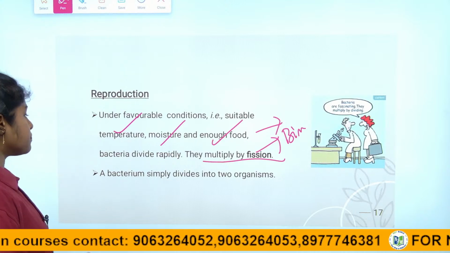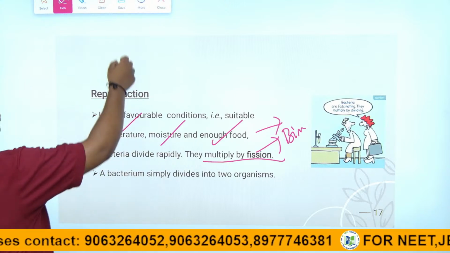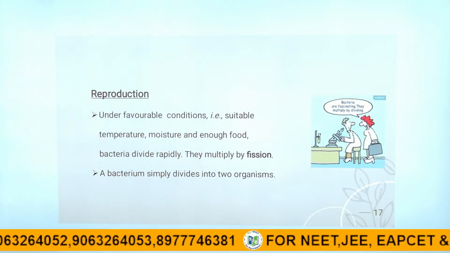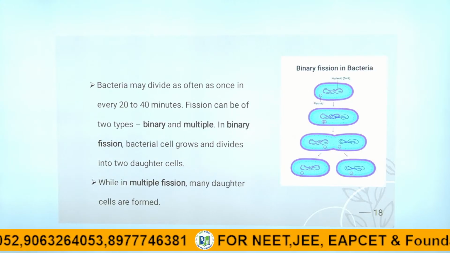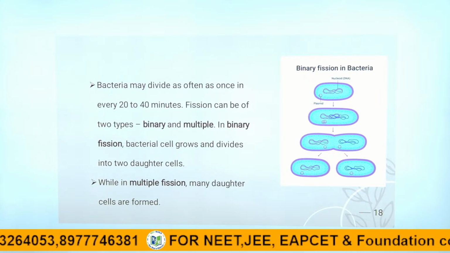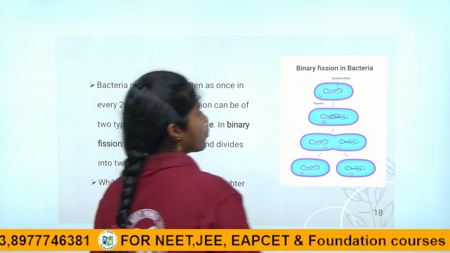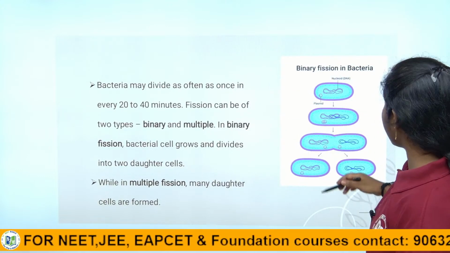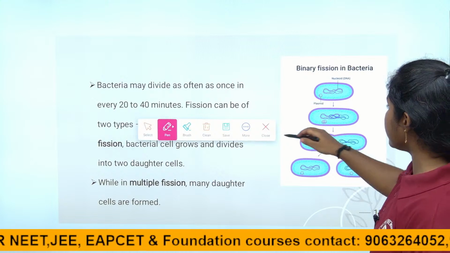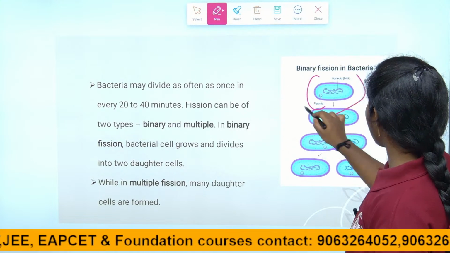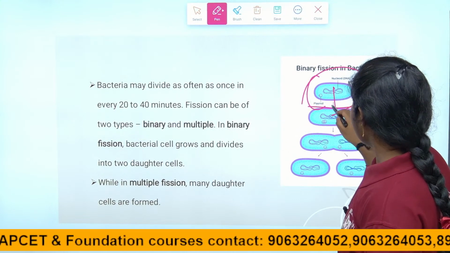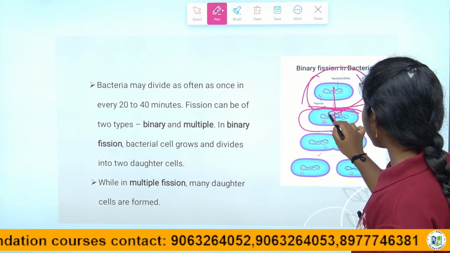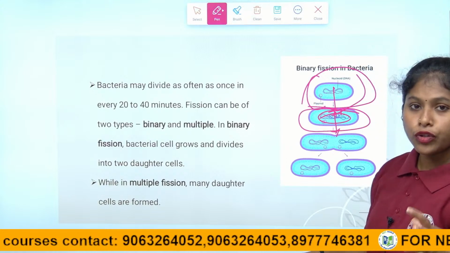So let's see here. The bacteria simply divided into 2 organisms. See here, I have given a very good representation of the bacteria in binary fission, how it is happening. When there are suitable conditions of temperature, moisture and enough food, the bacteria becomes twice the amount of itself, and then it makes copies of the nucleus.